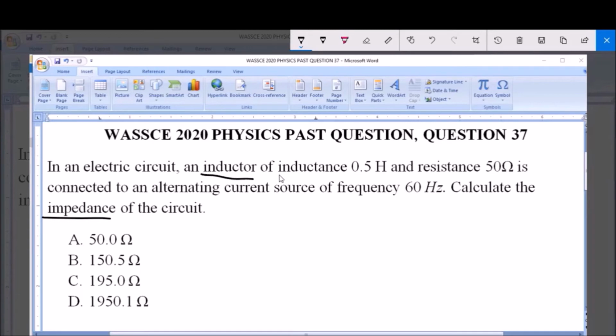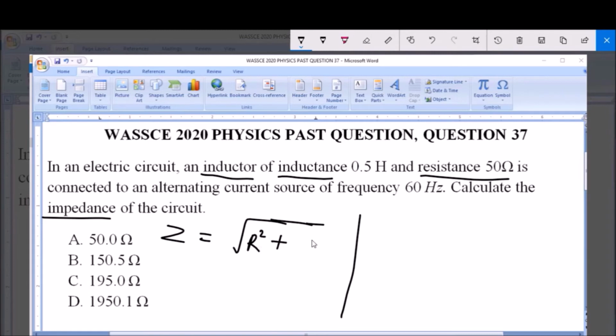The inductor has an inductance of 0.5 Henry and the resistance is 50 ohms. Now, the formula to find the impedance Z is equal to the square root of R squared, that's the resistance squared, plus the square of the inductive reactance, XL.